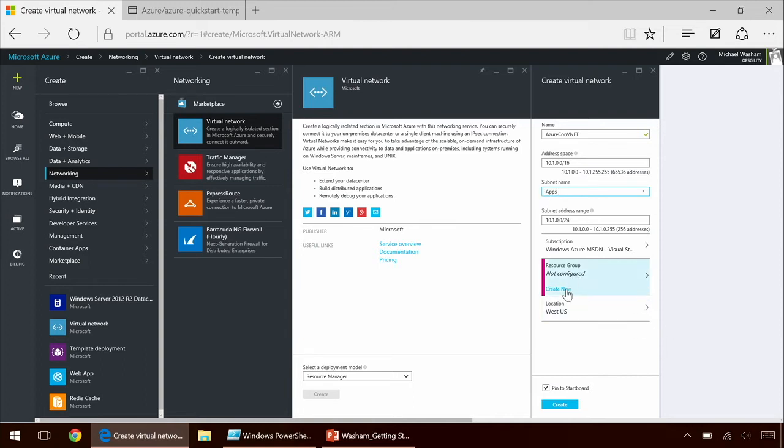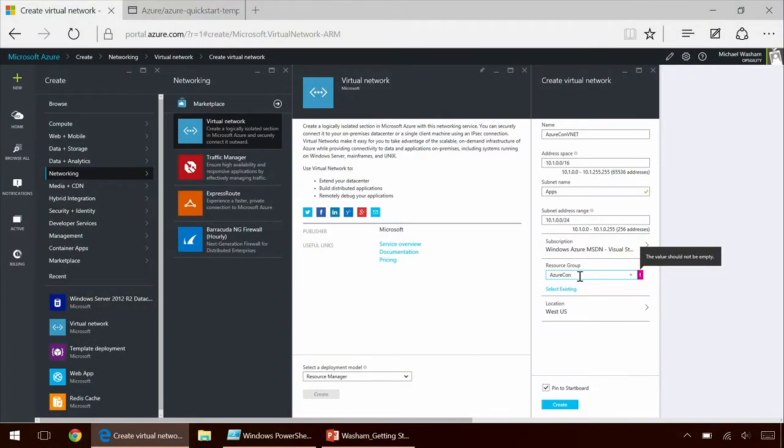And finally, I'm going to configure the resource group. Now, the resource group is a container that you deploy resources such as VMs and virtual networks, etc. And the resource group should group resources based on the life cycle of the application. In this case, a virtual network is going to be a shared resource, so I probably don't want to deploy applications directly in this resource group because it's kind of a resource group onto its own self. So I'm going to call this AzureCon VNet Shared RG, just as a naming convention so I know that it's shared amongst multiple other applications. And the last step is the region that I want to deploy the virtual network into. And in this case, it's going to be West US. So I'll go ahead and click Create.